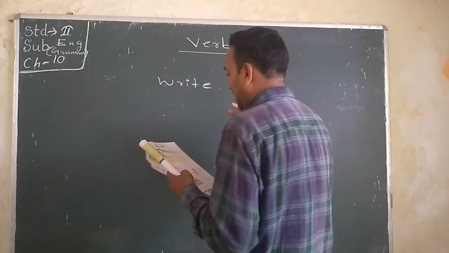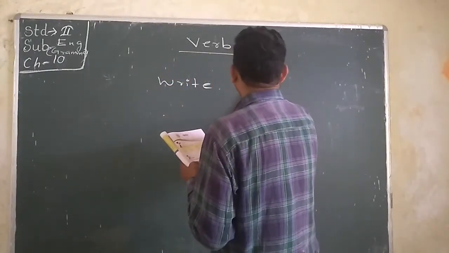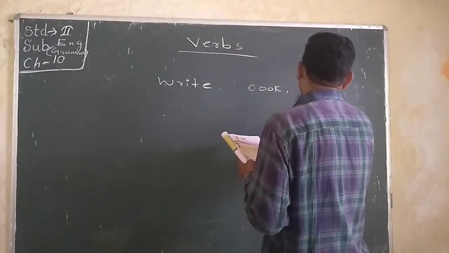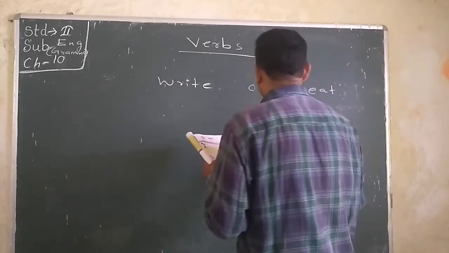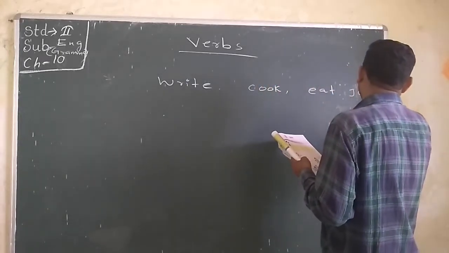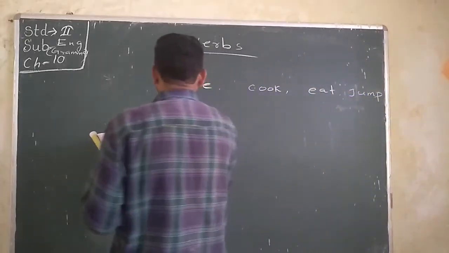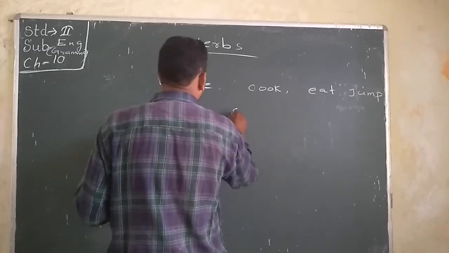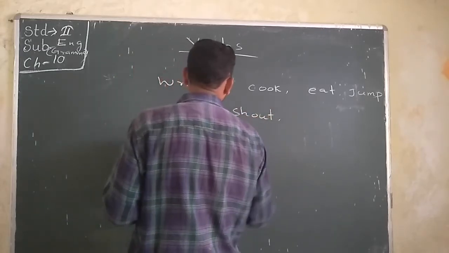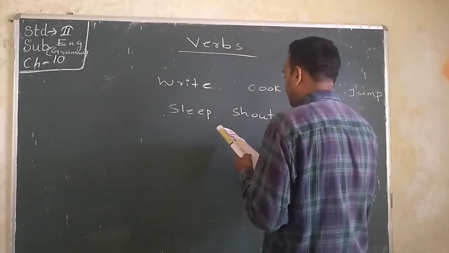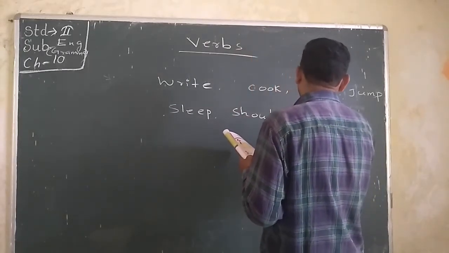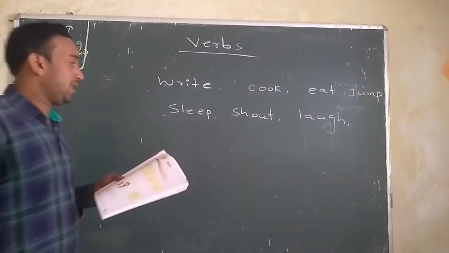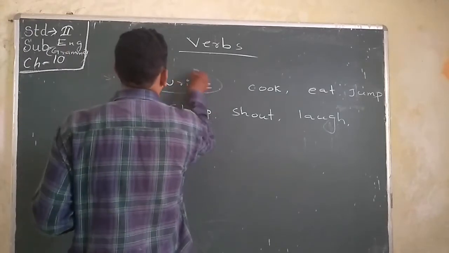Write, राइट यानी कि लिखना, ठीक है. Cook, खाना बनाना. Eat, कुछ खाना, ओके. Jump, जंप करना. Then sleep, सोना. Then shout, चिल्लाना. And love. So this one you have to encircle, the action word. Just encircle it.